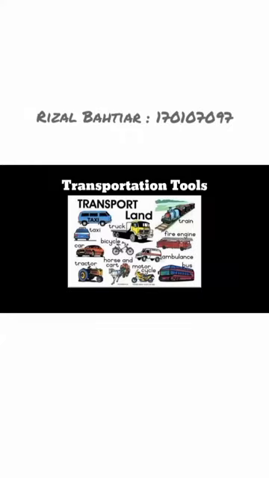So let's get started. This is the picture of transportation tools. There is a taxi, a train, fire engine, ambulance, bus, motorcycle, horse and cart, tractor, cart, taxi, truck, and so on.